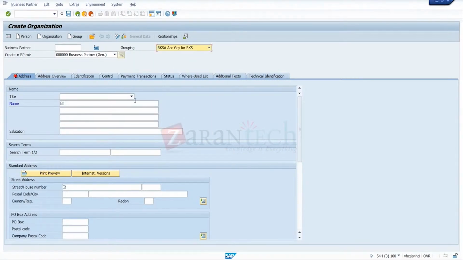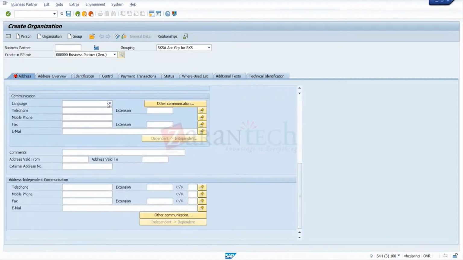Now I'll go for the title. Everything title company. I'm giving some other name now, GRS. Something like this stored. It's not a mandatory field now. Maintain the other things. I make it Pune. It's already there. Country is 13. Now scroll down. Language English.